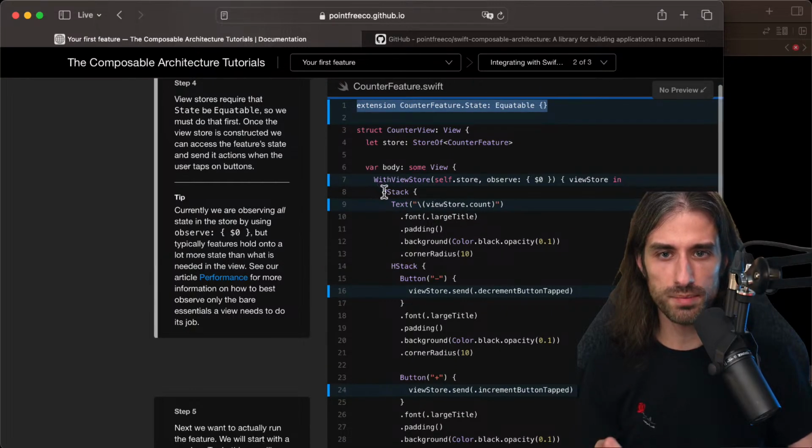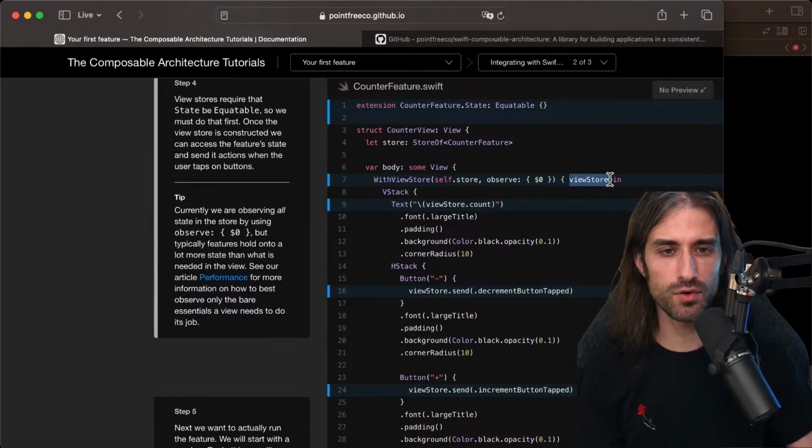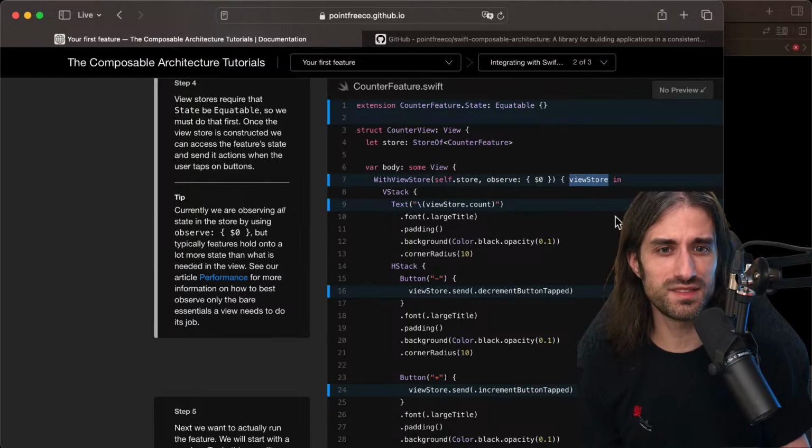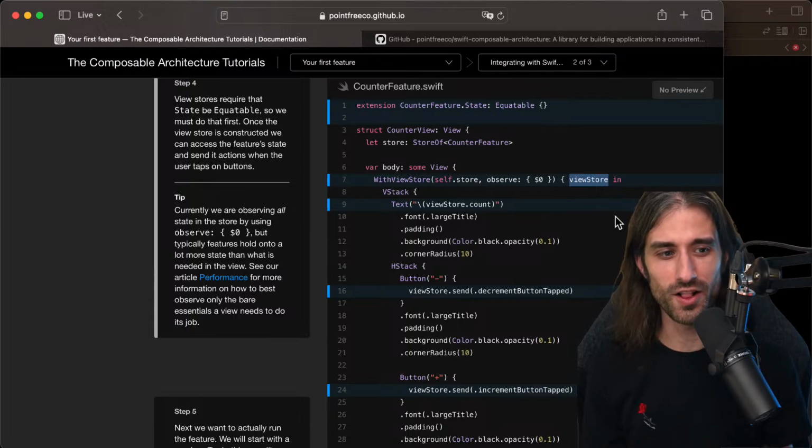So we can see as we are wrapping our VStack into a view with store. And so a view with store, it's a view that takes arguments and then makes it available through its closure. So it's kind of like a pattern that is a bit similar to a geometry reader in a way, even though they do very different things, but they have this pattern of they provide you a way to interact with something through an object that they pass to a closure. So that's where there is this similarity.